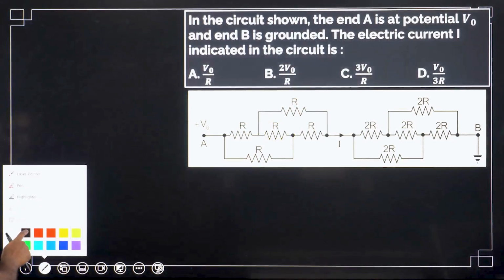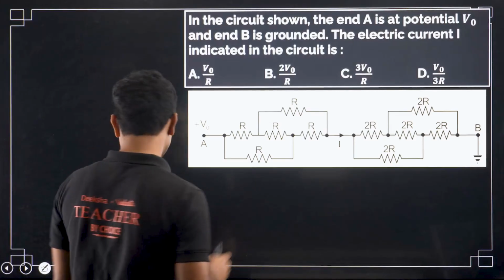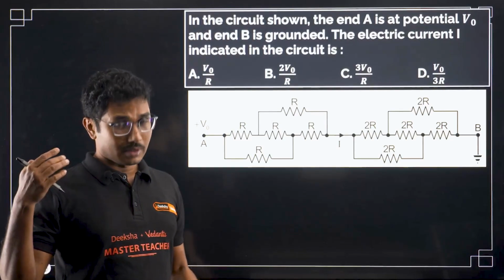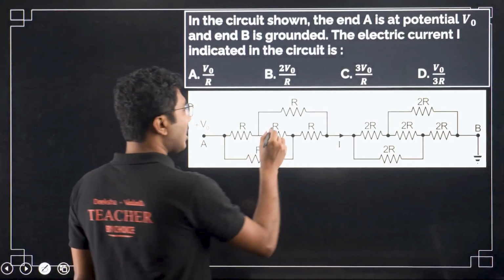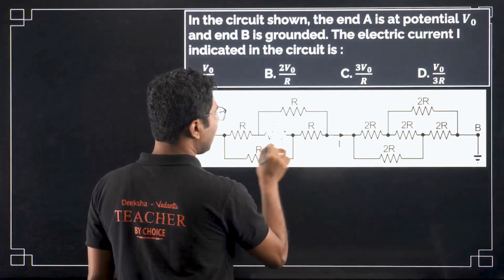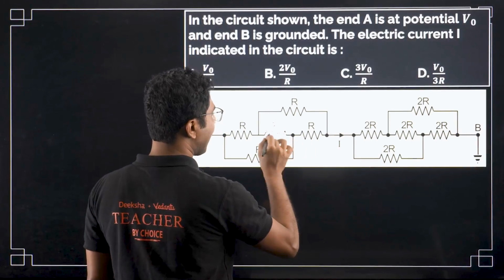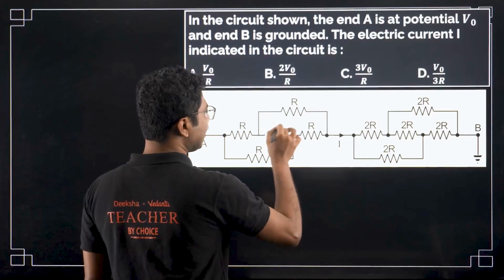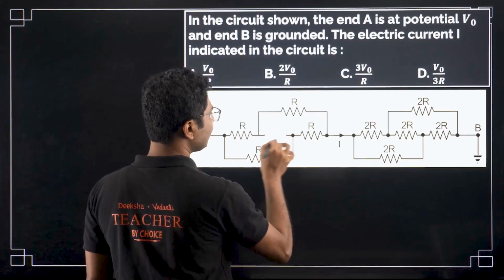Generally you will not see any questions on unbalanced condition, unless, once I saw it in a board exam. But in that case they will give you some more values to help you out. Otherwise in a competitive exam you will not see any unbalanced cases. It will be mostly balanced cases, but you have to identify them. Now as you can see, the circuit is in the balanced condition.